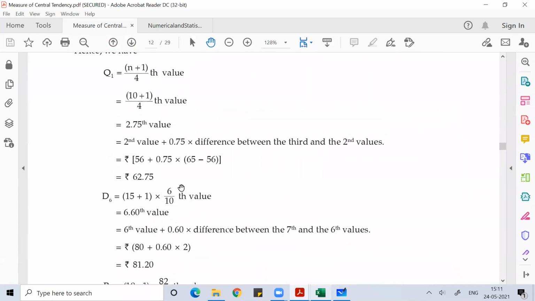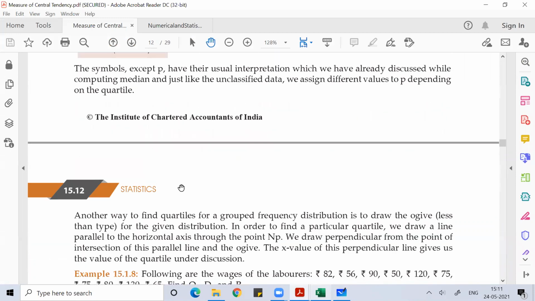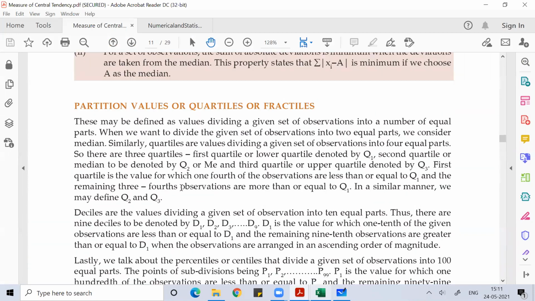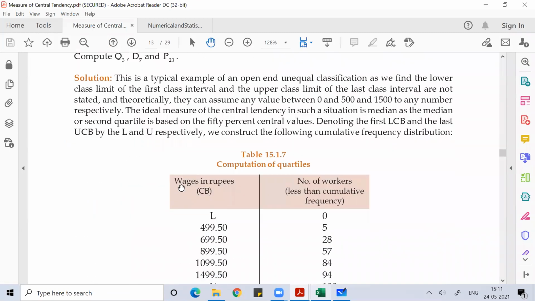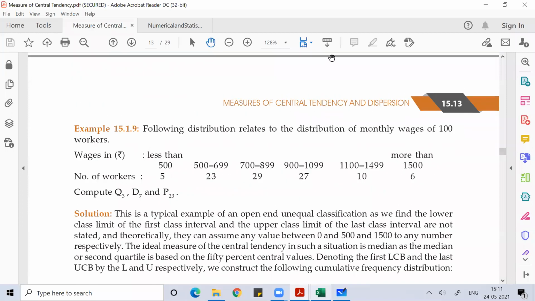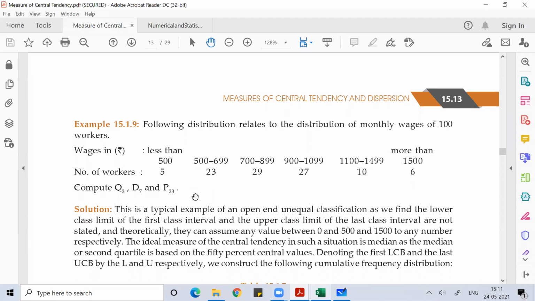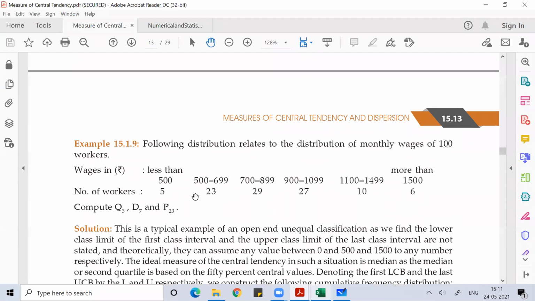Now this decile, quartile, percentile, all that I have already discussed. I sent you the videos also for them. Partition values. If you get time, you can go through my videos to understand that. It would be really great if you put a little bit of effort into learning the concept of statistics. This concept, less than class, you should understand.